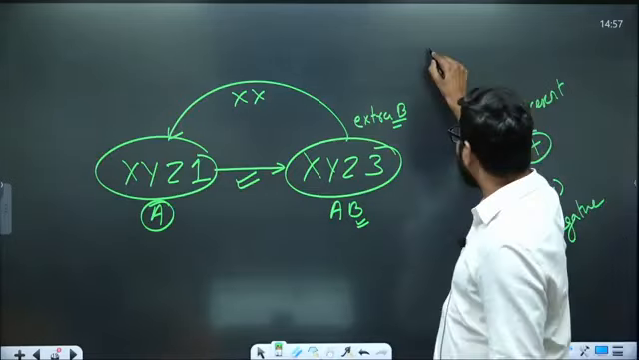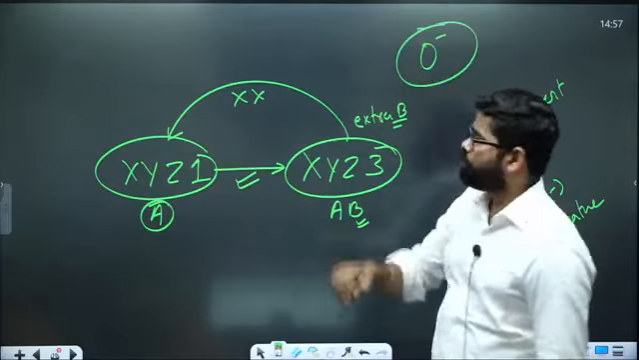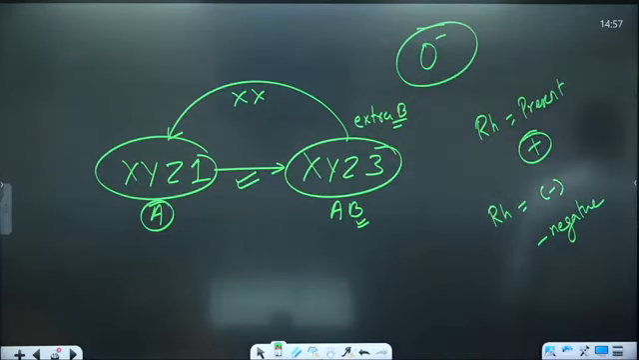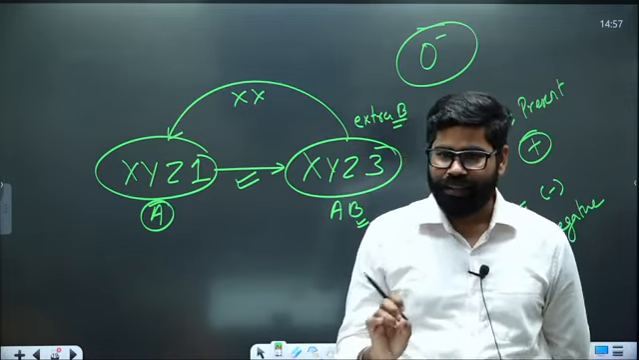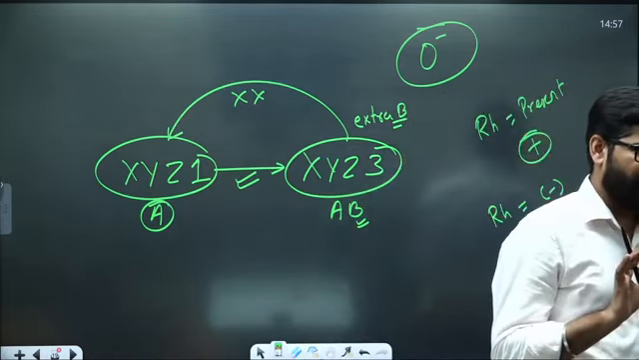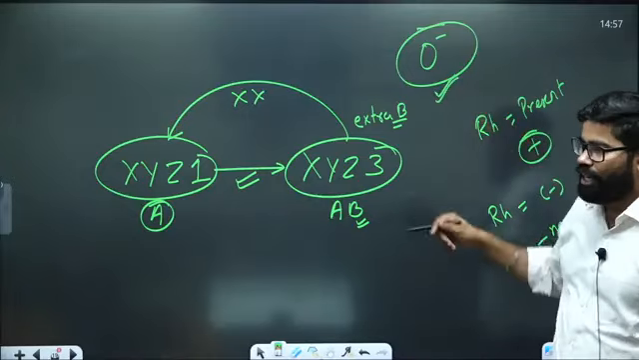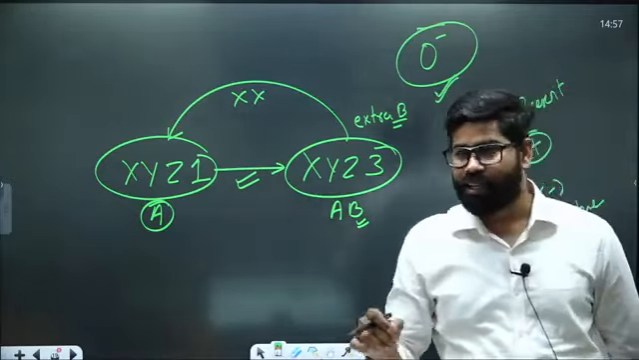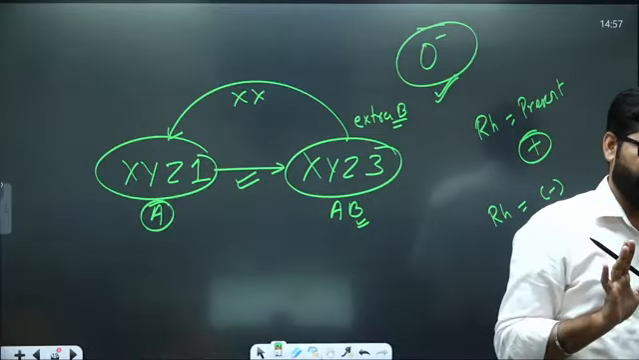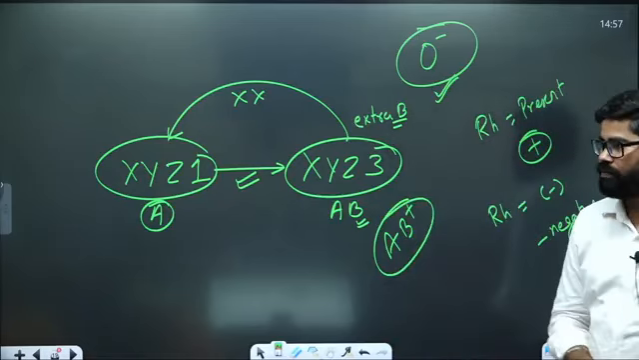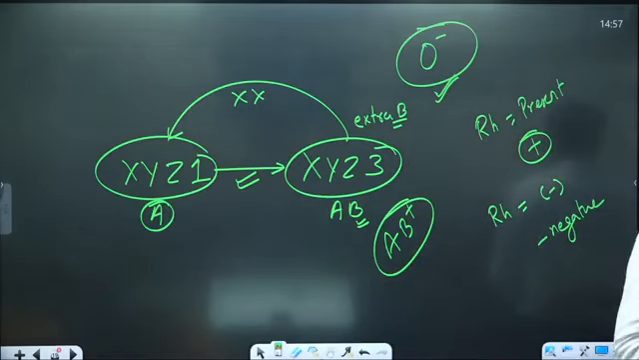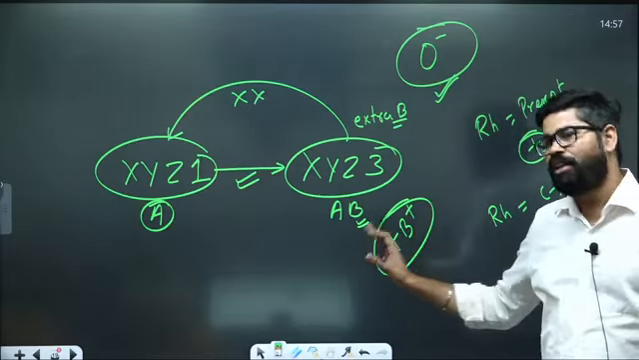So if a person has, let's say, O negative, what does it mean? That he has none of the antigens, neither A nor B nor the RH factor. And if a person has AB positive, he has all the antigens. Nothing is left. A also, B also, positive also.